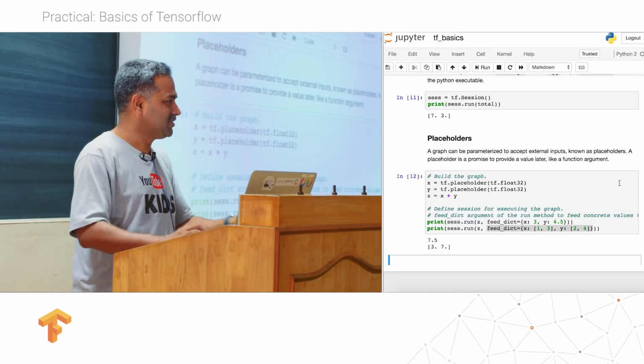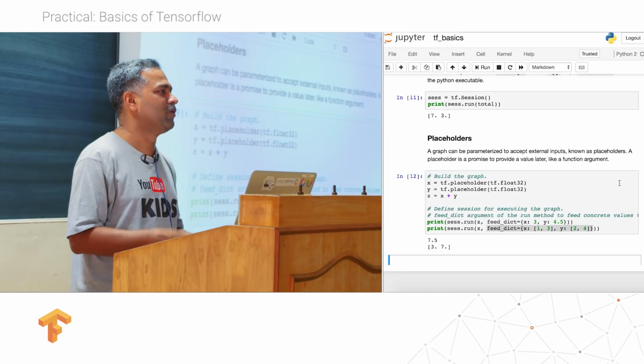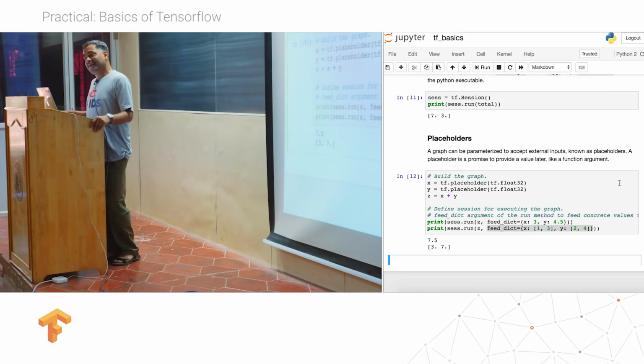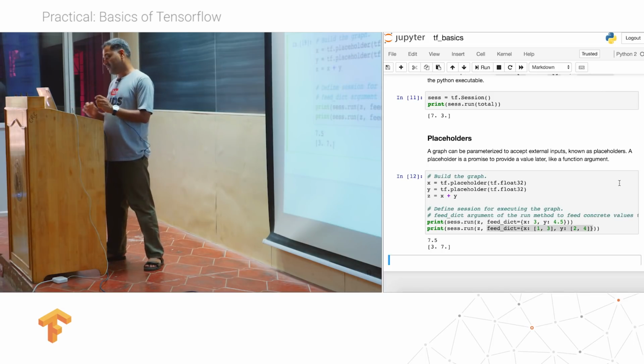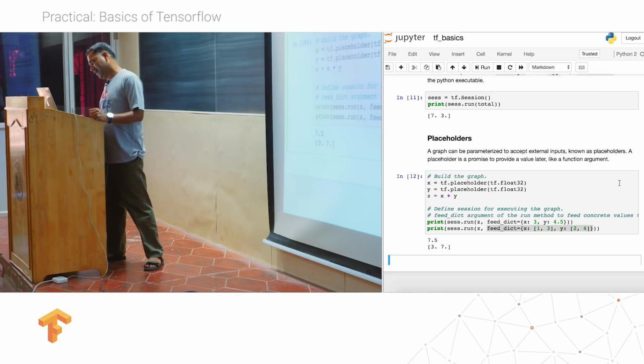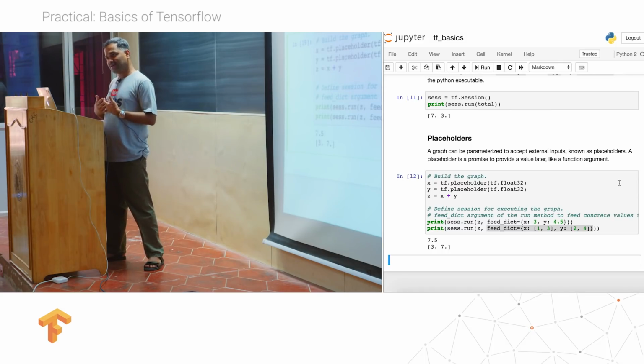I am just demonstrating how you can use TensorFlow to perform this basic operation. Feed dictionary is a mechanism of putting values into the placeholder. Tomorrow, in the workshop, when I am reading data from files, I will read it into memory first, and then I will use the feed dictionary mechanism to initialize the placeholders.